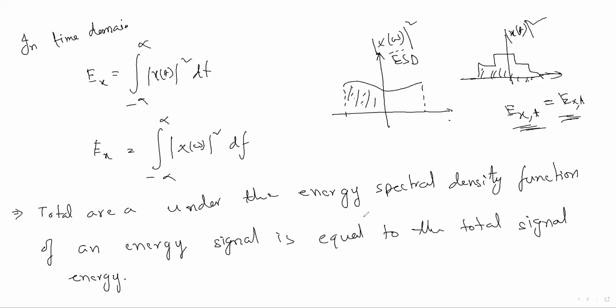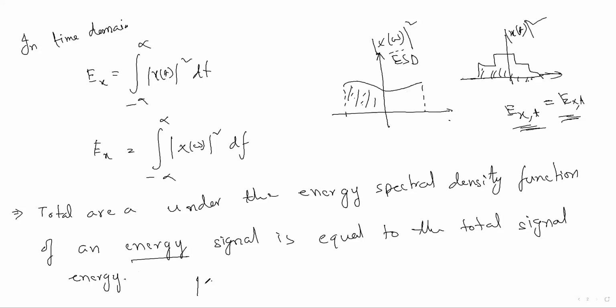In the properties, I have given that the Fourier transform of the autocorrelation function will give the energy spectral density. That's related with the correlation. That's why this term has come in the property, and that's why I'm explaining this concept of ESD here. A similar concept is applicable for power spectral density also. You can write a separate note for power spectral density with a similar definition. Just replace energy with power. The concept is similar.